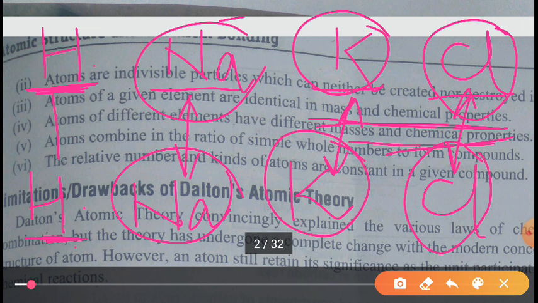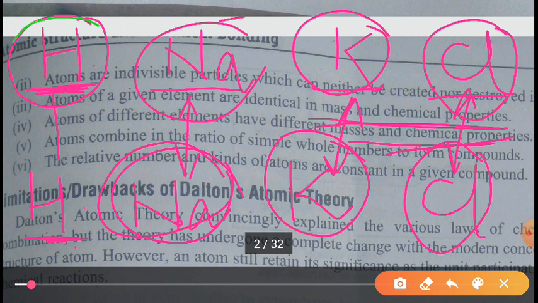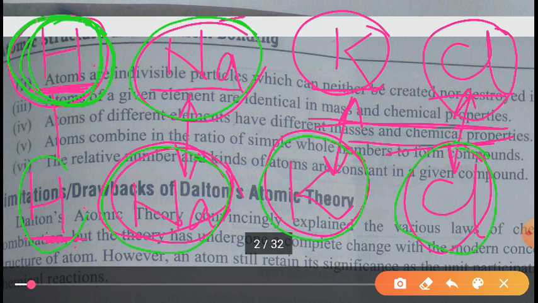Now next, what he says: atoms of different elements have different mass and chemical property. Okay, what does it mean? It means that if we compare the mass and chemical property of this hydrogen with this sodium, it will be different. This hydrogen and this potassium, it will be different. This hydrogen and this chlorine, it will be different. If we compare this sodium and this hydrogen, it will be different.